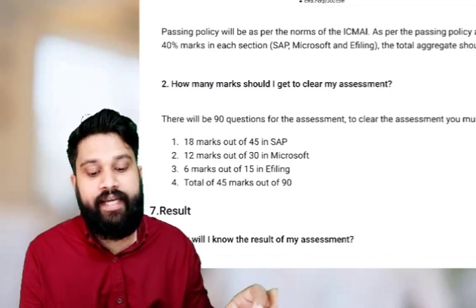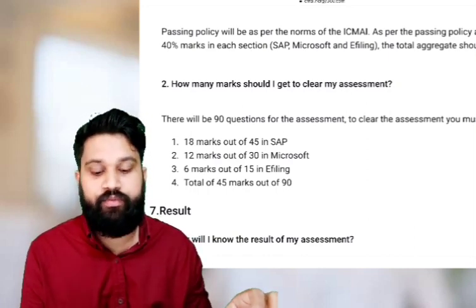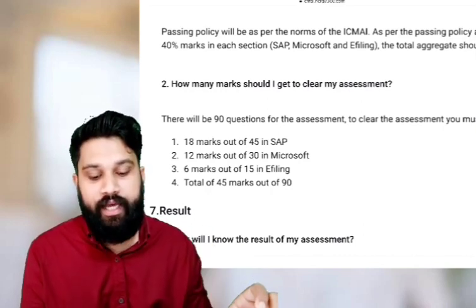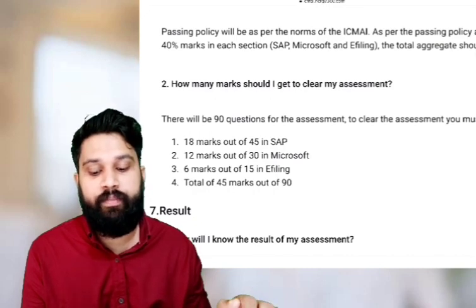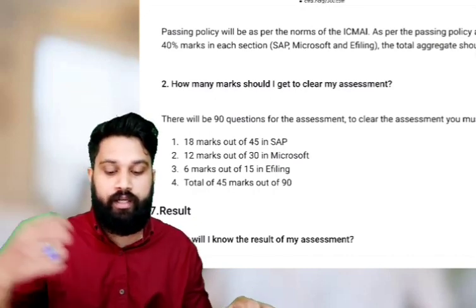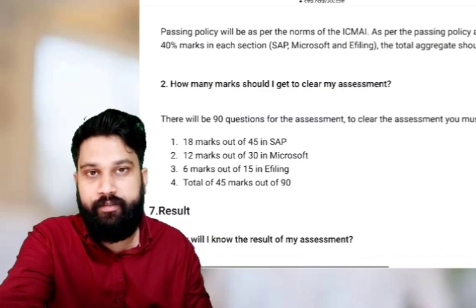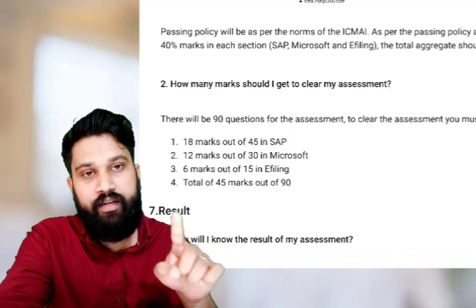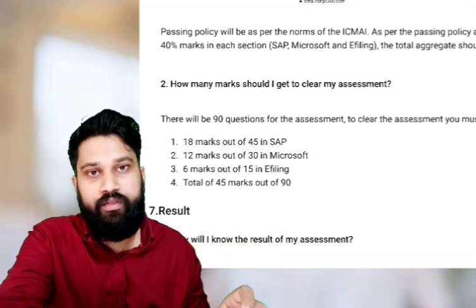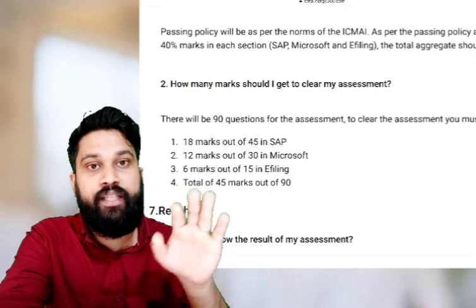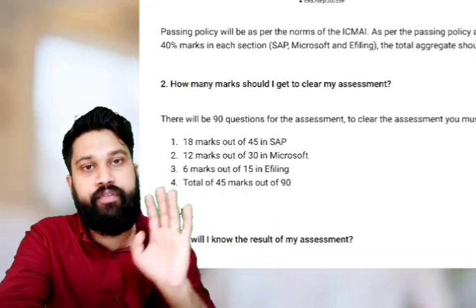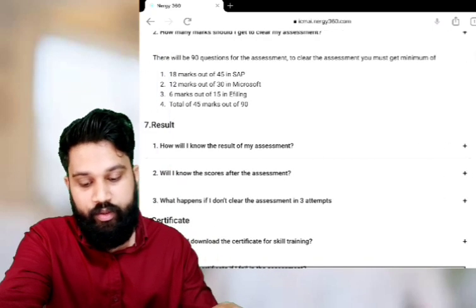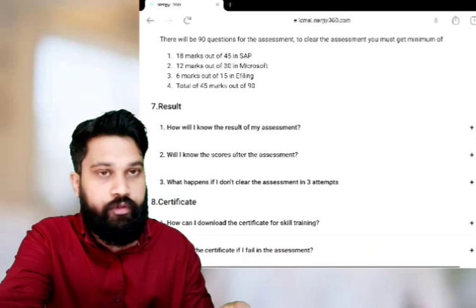Okay. Like that, in Microsoft, there will be 30 questions. You have to get 12 questions correct. And in e-filing, 15 questions will be there. You have to get 6 questions correct to get the 40% pass mark. But for the aggregate, you have to get 45 out of 90. So this is very simple. Subject-wise 40%, aggregate 50%. Like our intermediate, final, group 1, 2, 3, 4, like that.